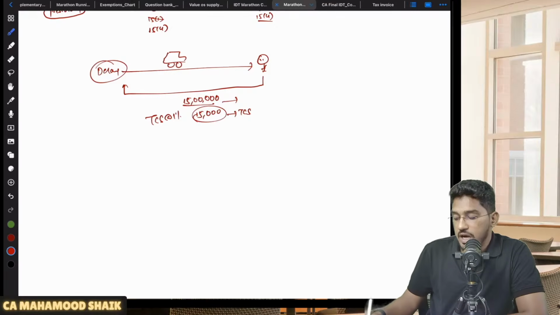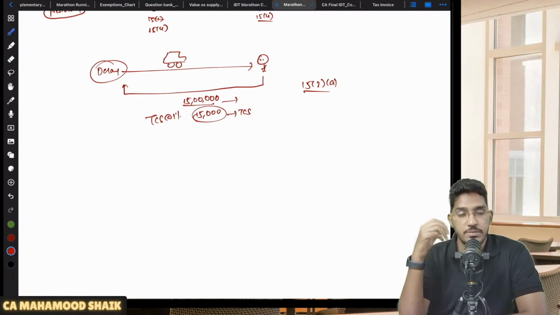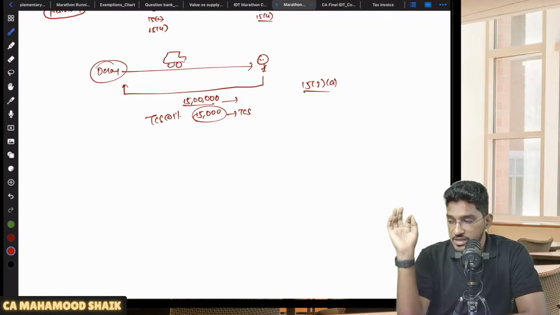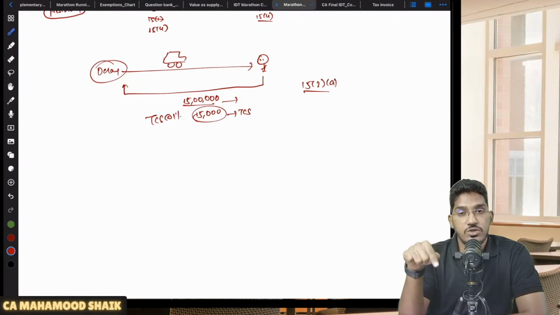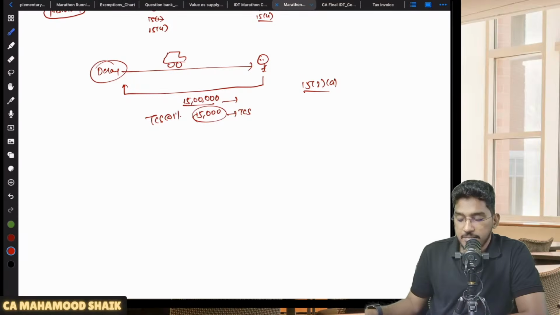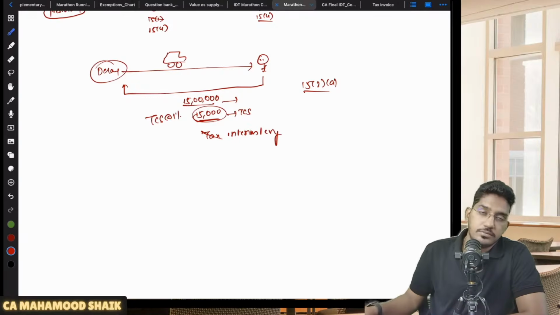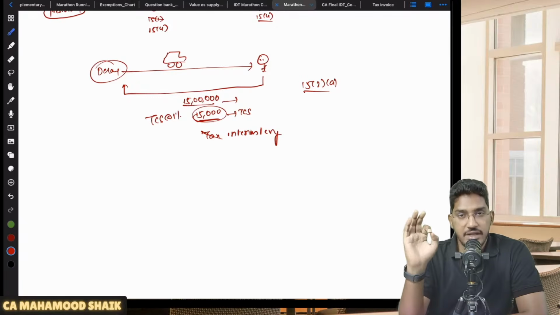So now the argument here is: 15 subsection 2 clause A says all kinds of taxes, cesses, charges which are imposed under any other law, if collected separately by the supplier from the recipient, that should be added. So TCS is also getting collected, so it should also be added to the value of supply. So now what the department has clarified is, whatever this TCS which is getting collected, that is not in the nature of tax. It is just in the nature of interim levy. These phrases you have to use in the exam. The department has clarified that TCS under income tax is not tax. TCS which is getting collected under income tax is just an interim levy.